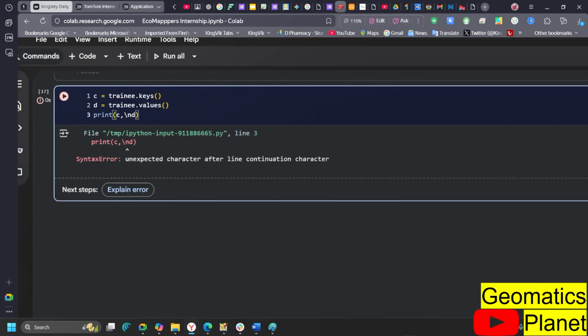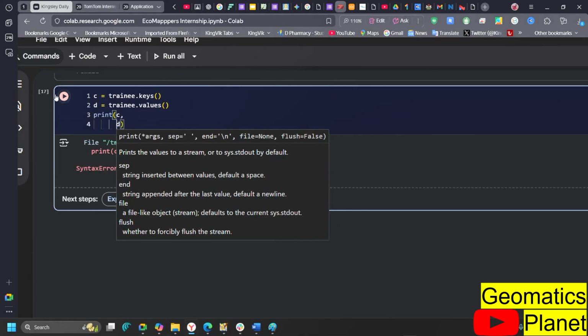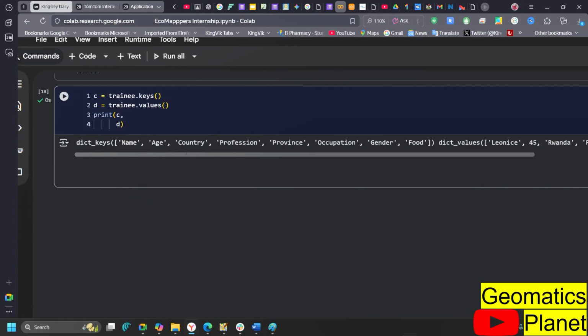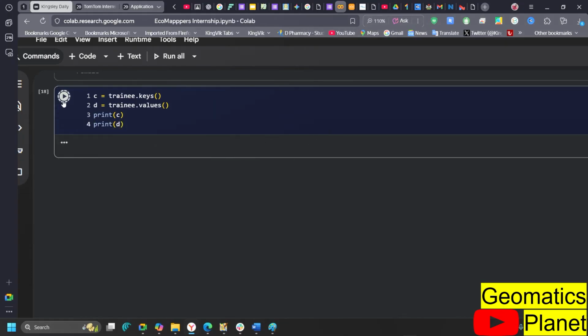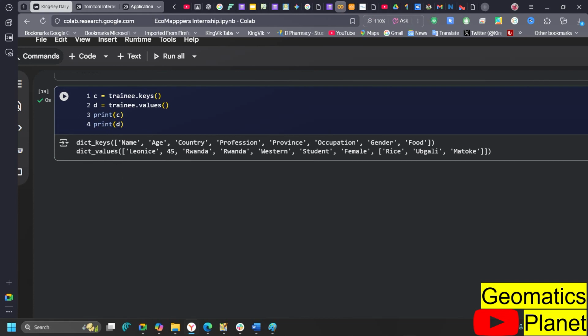Let me just type it normal. I wanted it to come print B. So we have C and D, and you can see here the key and the value.